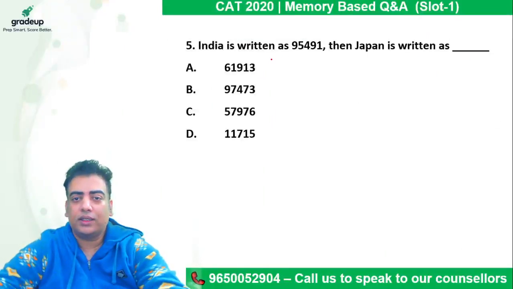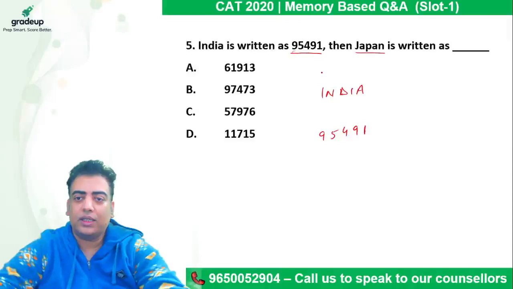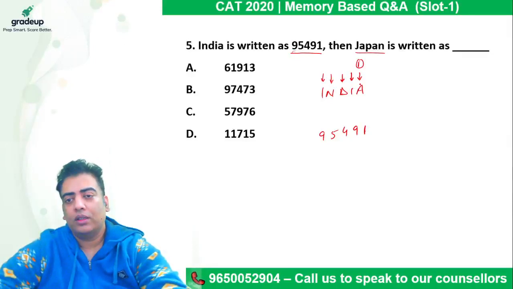So here it says India is written as 95491, then Japan is written as. So first of all, we need to decode how India is written as 95491. So we just need to write the corresponding positions of all these in alphabetical order from A to Z, where A we all know counts 1, right?